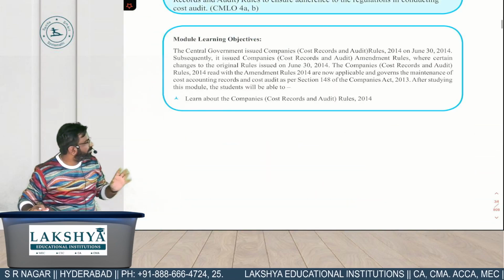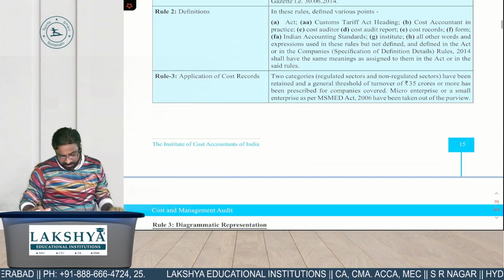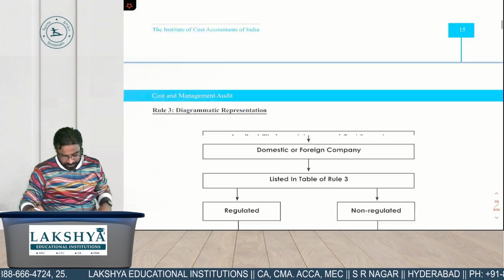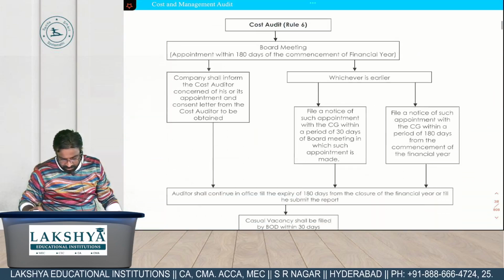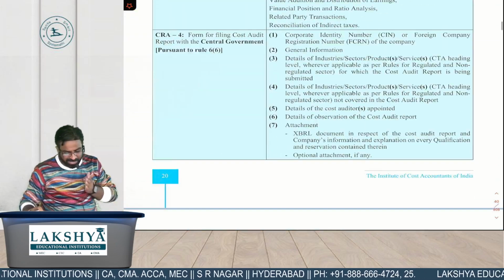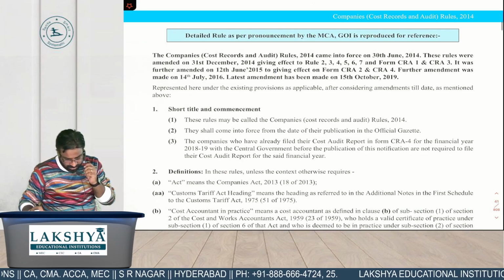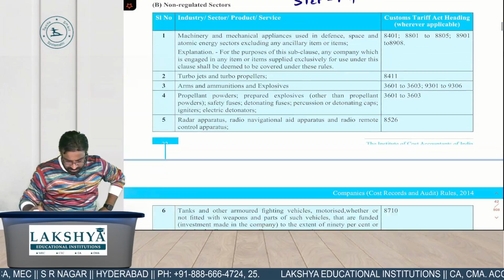So, any doubt about what we have done so far in 148, clearly understood? So we now know the regulated sectors and the unregulated sectors also. Now after rule 3 and rule 4, then cost audit rule number 6. These rules we will do later because they are practical based area. Okay, now we will do a few extra topics. What else do you have in the company audit parts? So these are the industries which we have done.